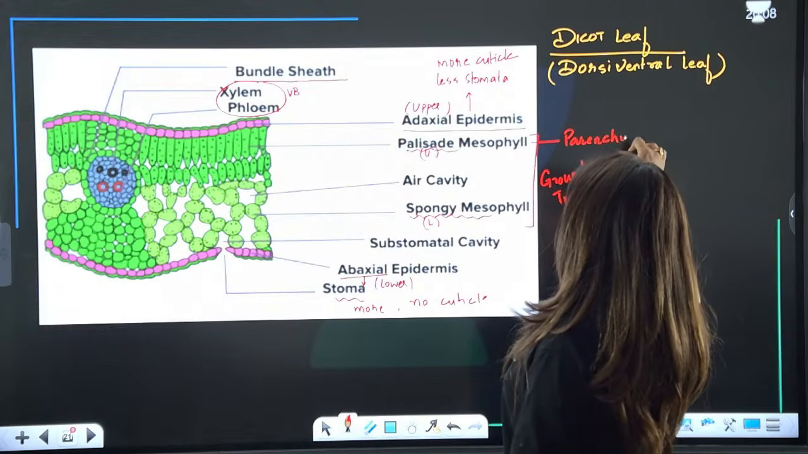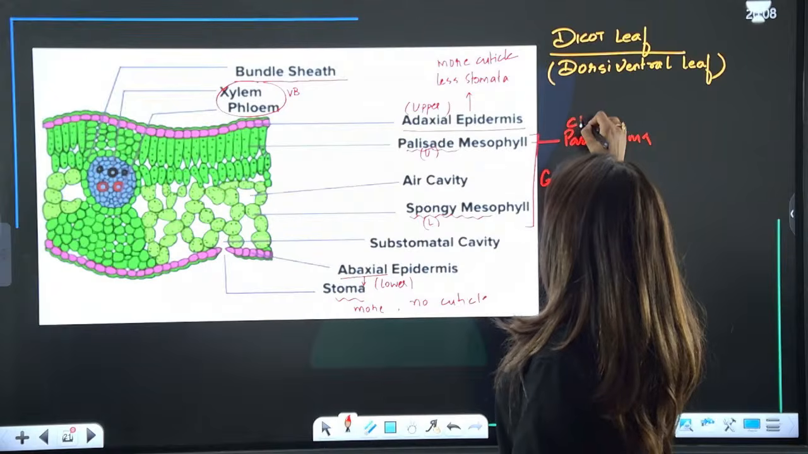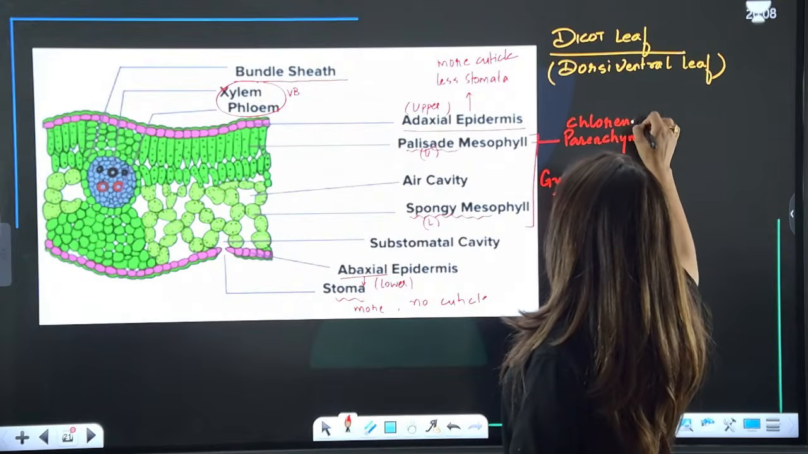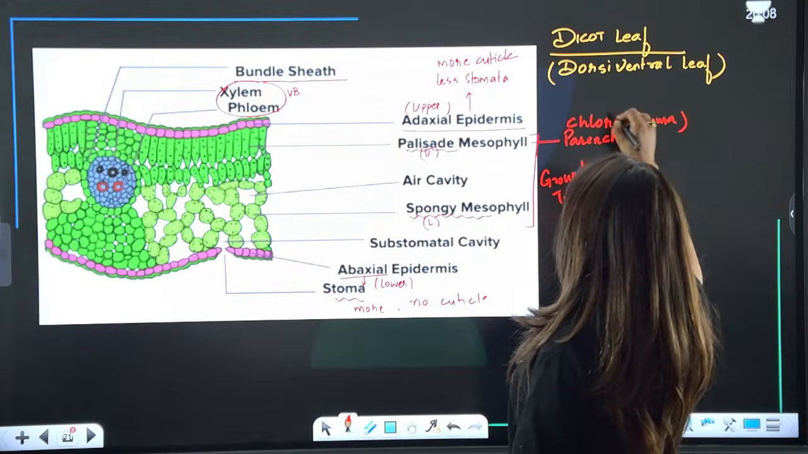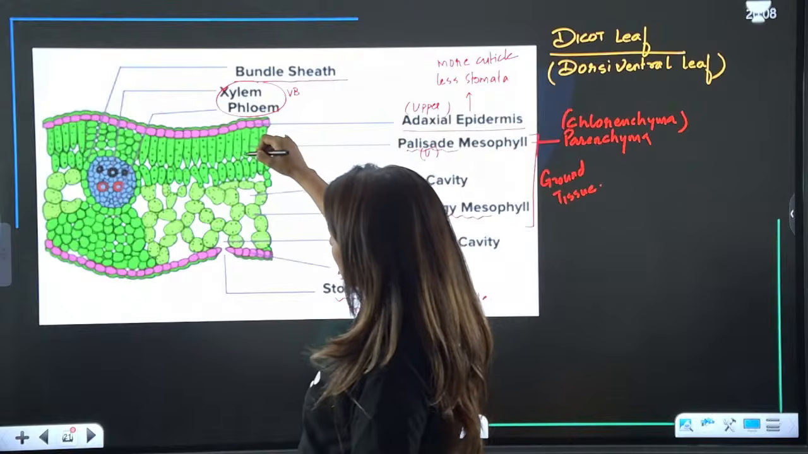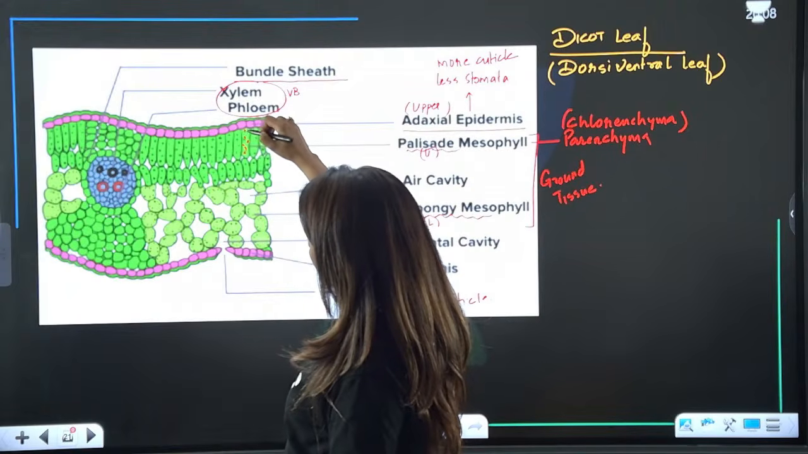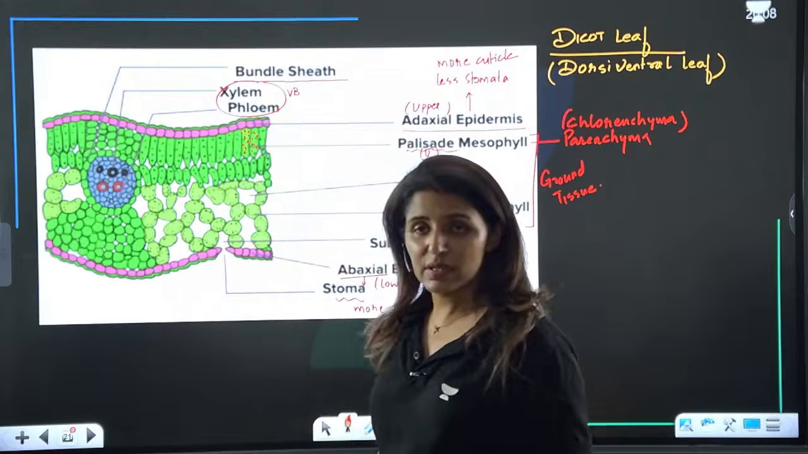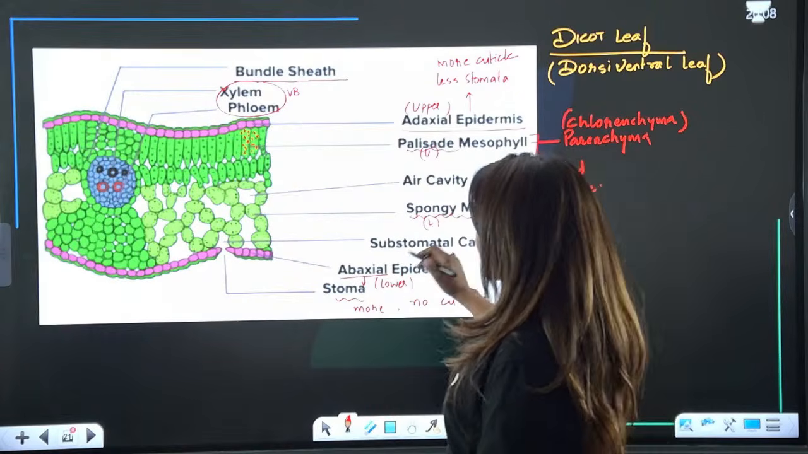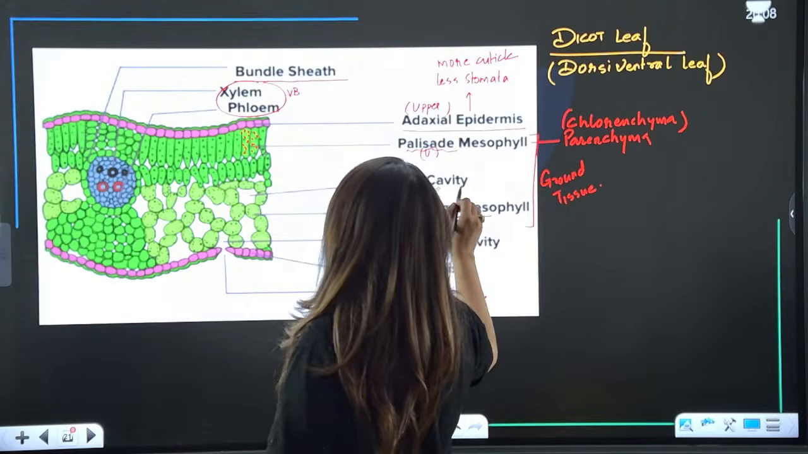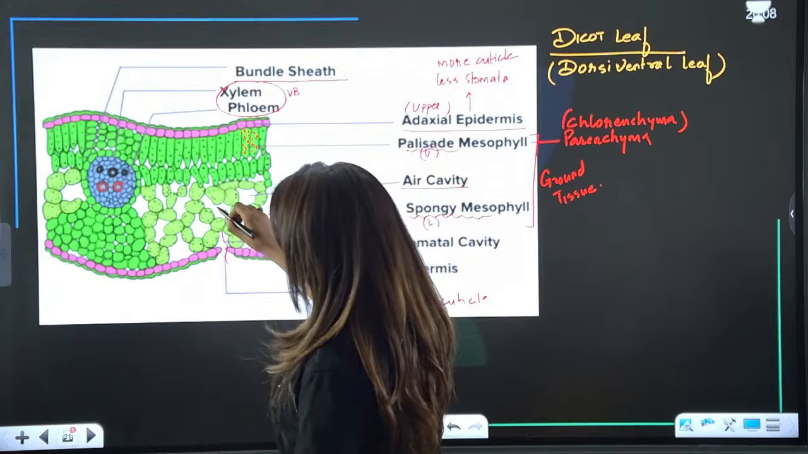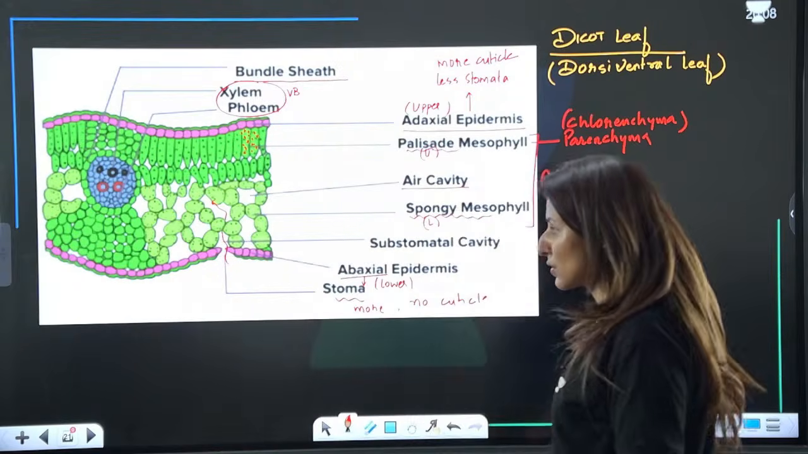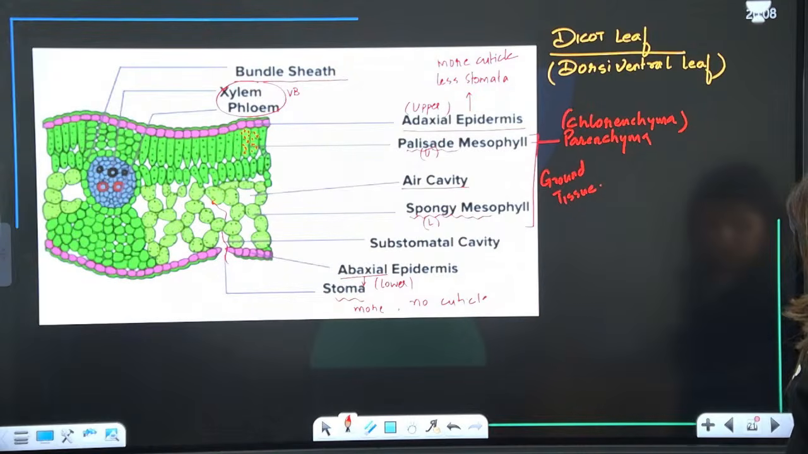And which type of parenchyma does this palisade represent? It represents chlorenchyma because it contains lots of chloroplasts. Each cell has around 20 to 50 chloroplasts, and this is where maximum photosynthesis is going to take place. Yes, and in spongy parenchyma, guys, we do see the air cavities, which is going to help in diffusion of gases. Yes or no? And also transpiration. So this is how a dicot leaf looks like.